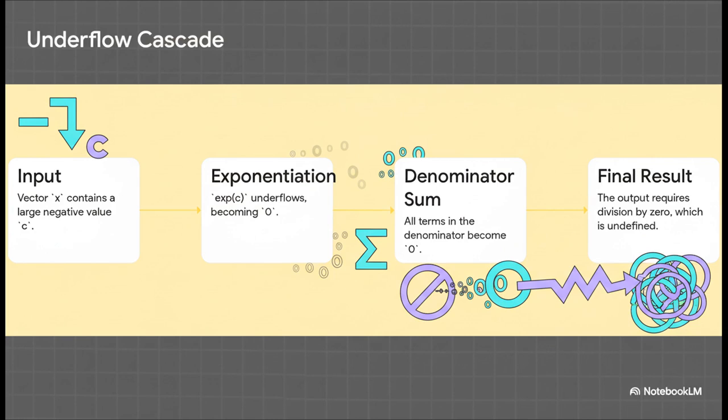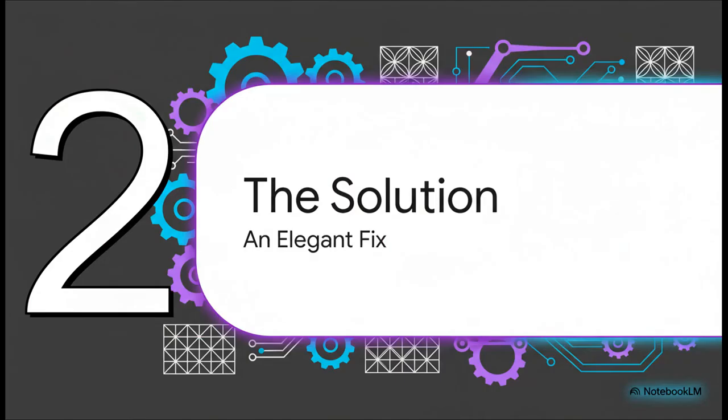Your program crashes. And what's wild is that it fails in the exact opposite direction too. If your input values are really large negative numbers, exp(-c) becomes so incredibly tiny that it underflows, meaning the computer just rounds it all the way down to 0. If all your numbers do that, your entire denominator becomes 0. And you know what happens when you try to divide by 0. Boom, another crash.